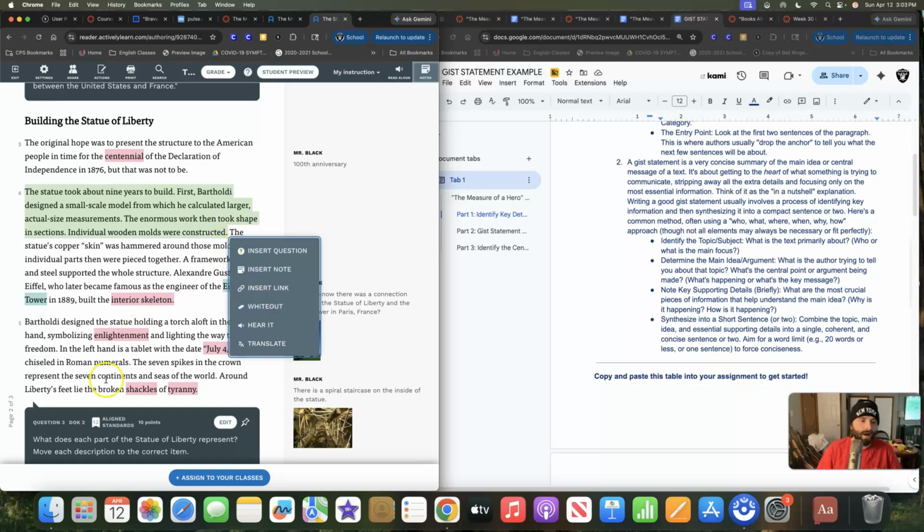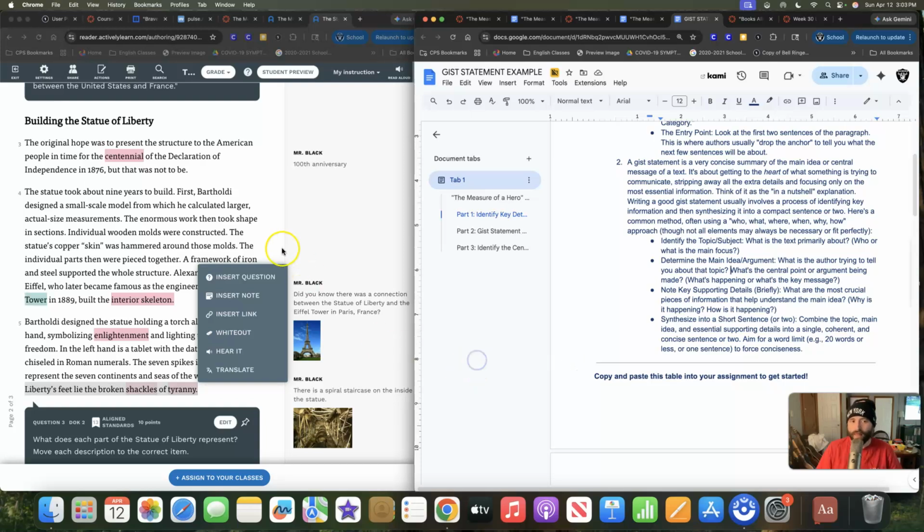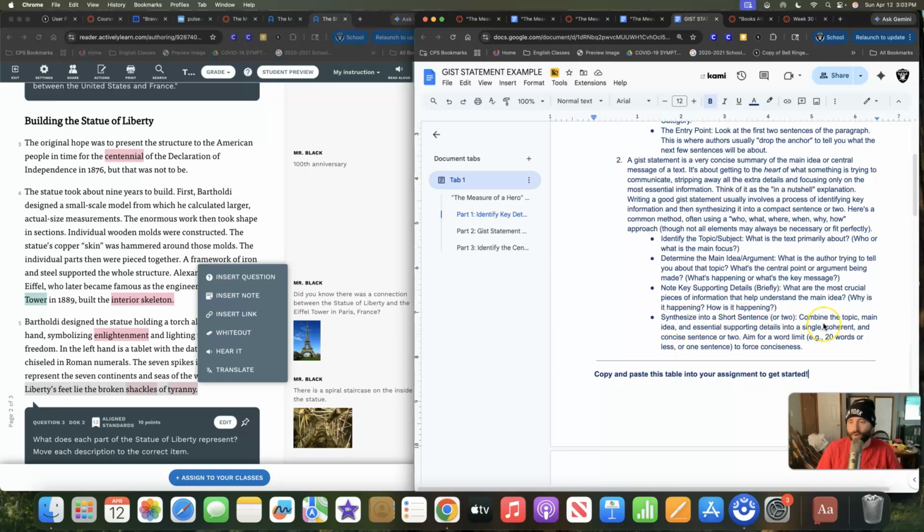Now, if you come down to "Liberty's feet lie broken in shackles of tyranny," that is superfluous information. It's nice to know, but it's not a key detail in helping me understand how it was built. That's about something different. That's just kind of trying to show you the difference between the two things. And so now we want to synthesize into a short sentence.